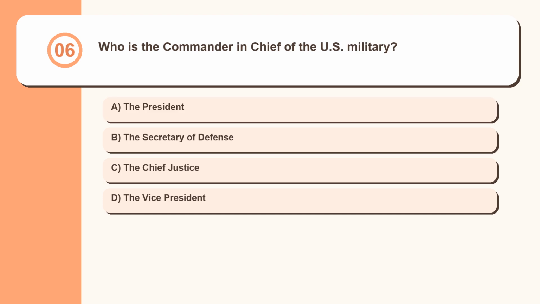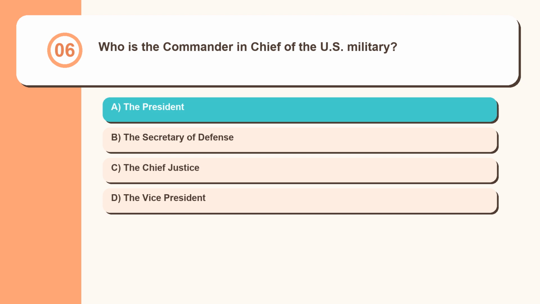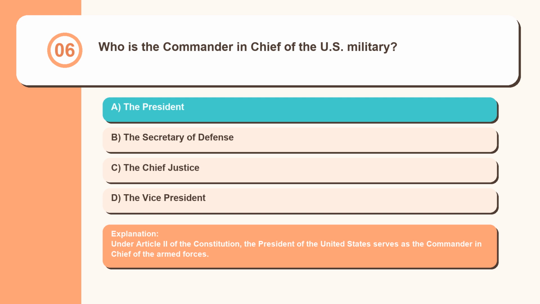Question 6. Who is the Commander-in-Chief of the U.S. military? The President, the Secretary of Defense, the Chief Justice, the Vice President. Under Article 2 of the Constitution, the President of the United States serves as the Commander-in-Chief of the Armed Forces.